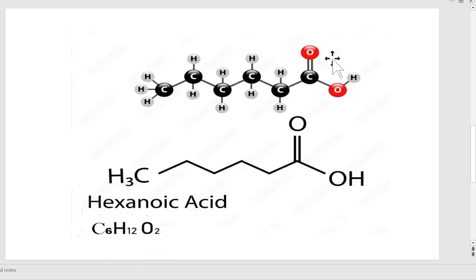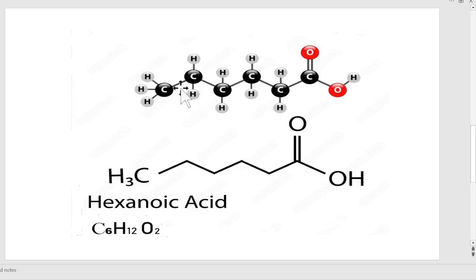Here, this is the first carbon, the carboxylic carbon. The last one is the methyl group. It is known as the omega carbon. The first carbon is known as the alpha carbon. COOH is the carboxylic group. The carbons in the chain between the first and last carbon each contain